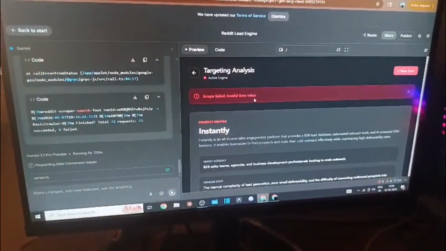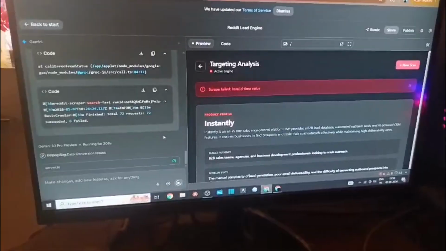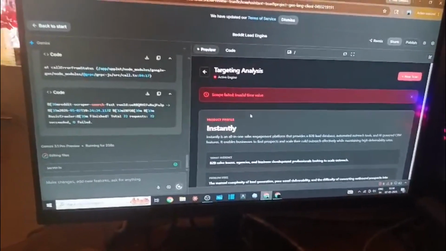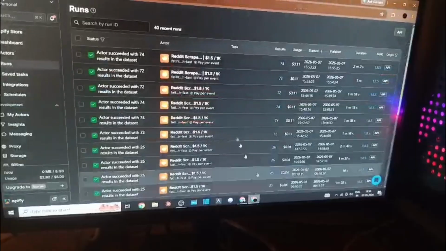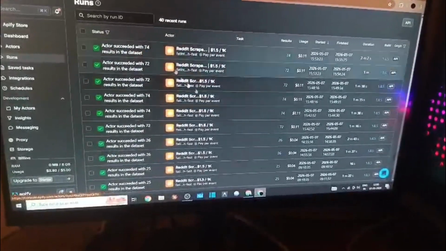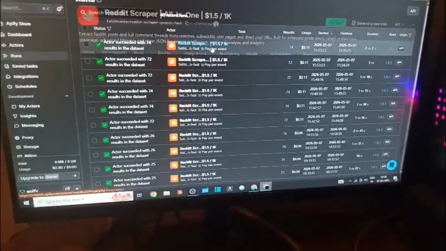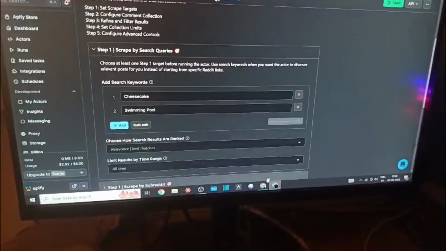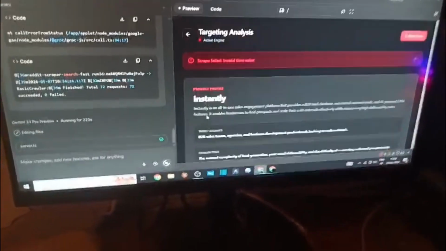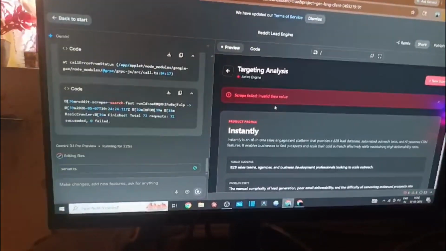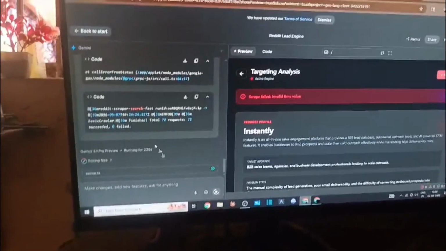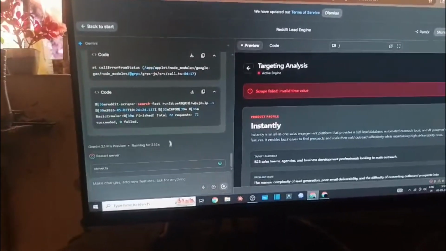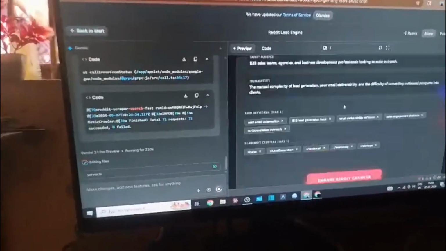So you can see the scraper was not working, it took more than 3 hours. The scraper wasn't working. I don't know what the error was, because in the backend you can see my Reddit scraper was working and able to scrape perfectly, but the other option is unable to show the backend system. So that was a major error. So let's fix it. It's running, you can see more than a second was happening but it was unable to scrape.